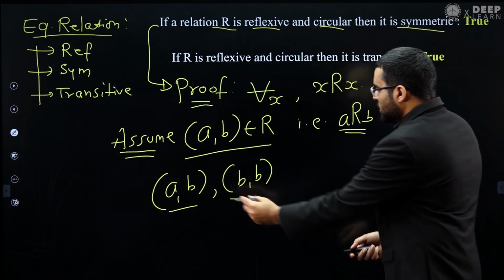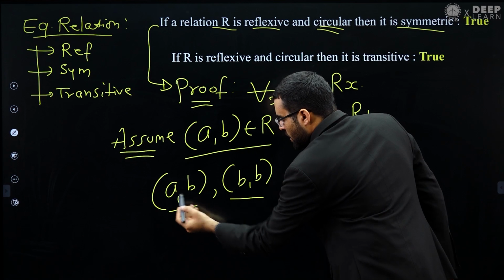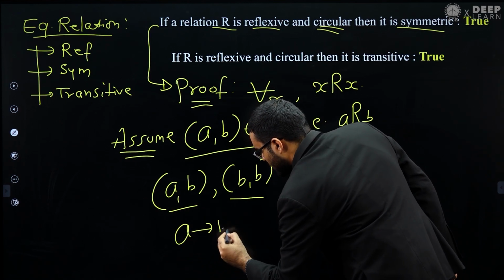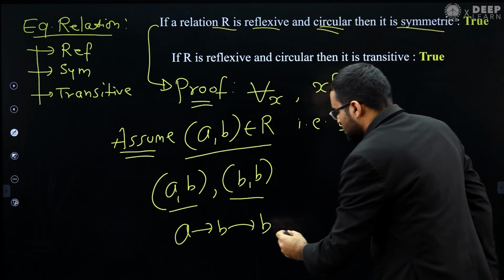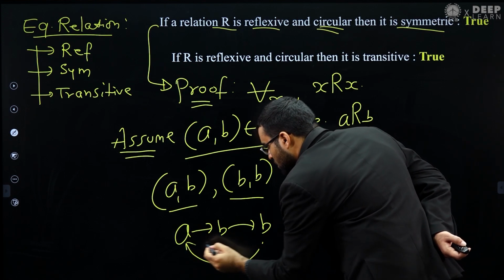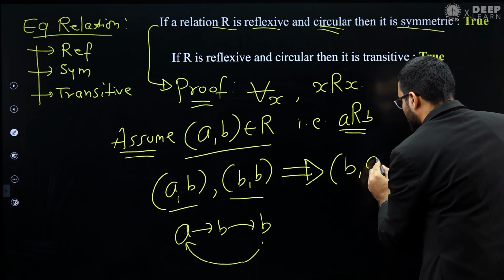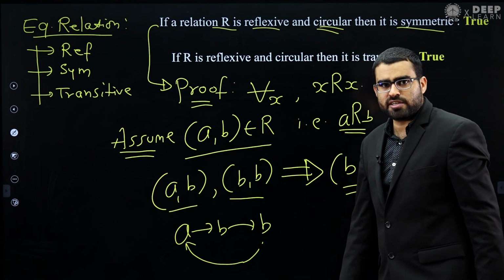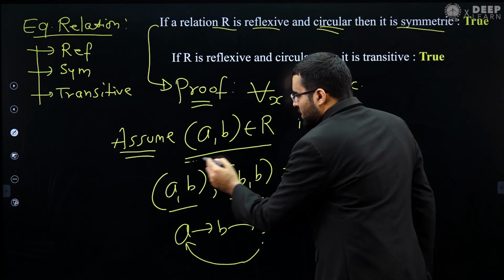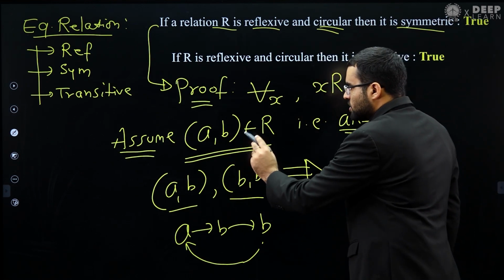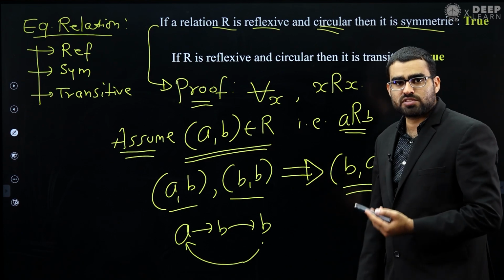Now, from these two, we already know that the relation is circular. So see, A is related to B, and B is related to B. The definition of circular relation says that this B will be related to A. So from these two I can say that B will be related to A. This is the definition of symmetric relation. We have proven that if A is related to B, then B will be related to A.